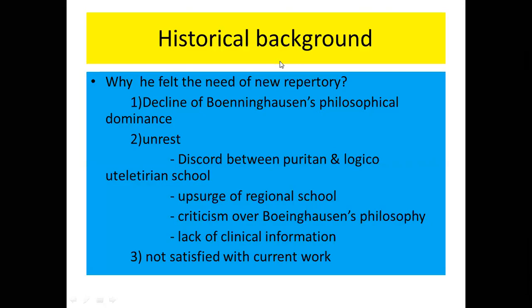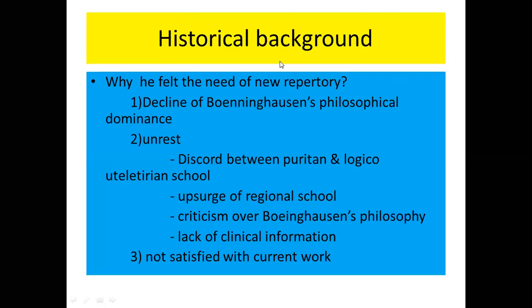So during this time period, 1890, there was a decline of Bonnie-Wilson's philosophical dominance. That means up to that period, whatever Bonnie-Wilson had said was blindly followed, and physicians were also enjoying the benefit of Bonnie-Wilson's work.